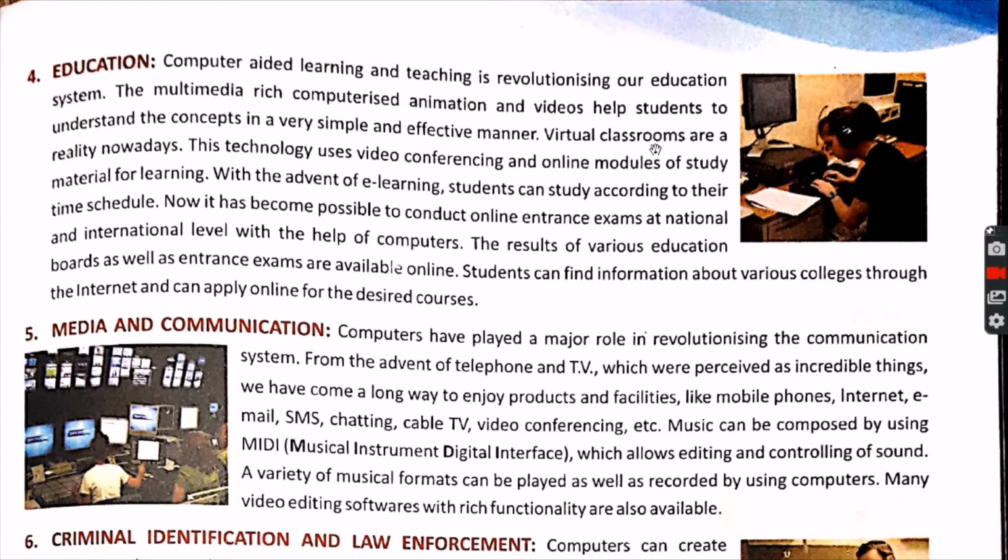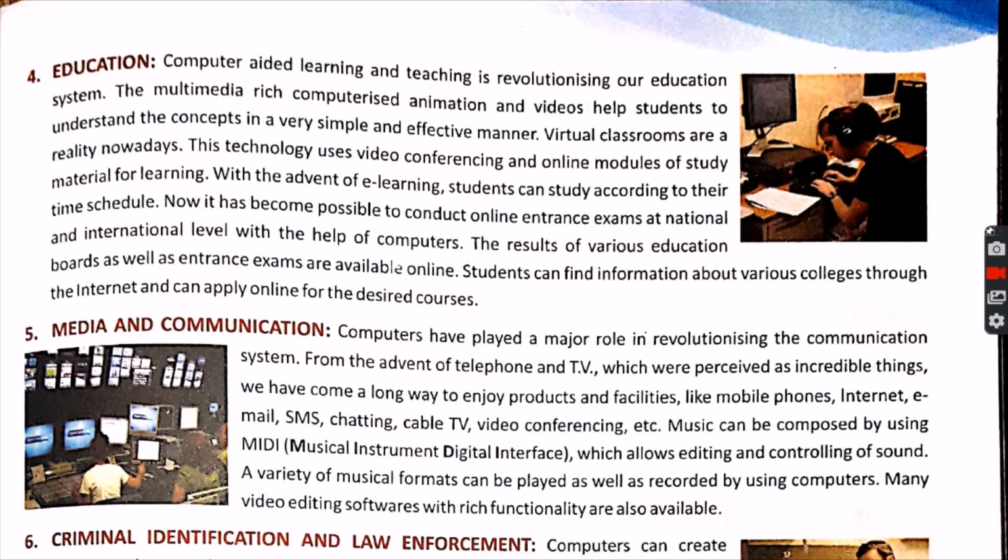This time when you are watching my video, then you are in a virtual classroom where I am teaching you, and you are getting the feel of that very class. But see, actually the virtual classroom is where 10 or more students used to sit in the class, and the projector is run from the front, and then the students are able to see the video of the person, and they can also interact with the teachers online with the help of the virtual classroom. This technology uses video conferencing and online modules of study materials for learning.